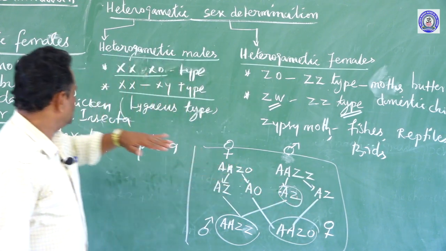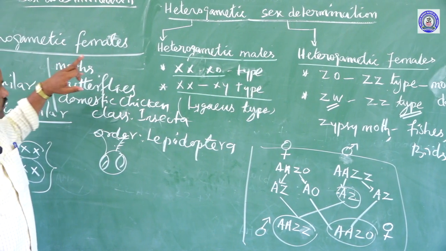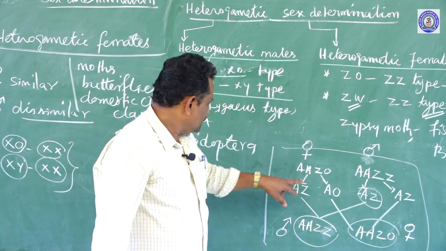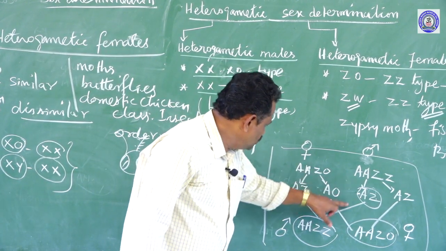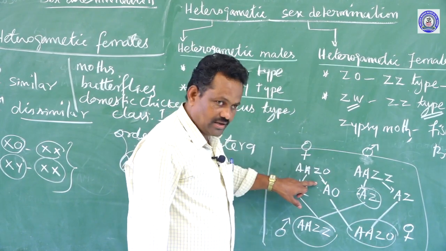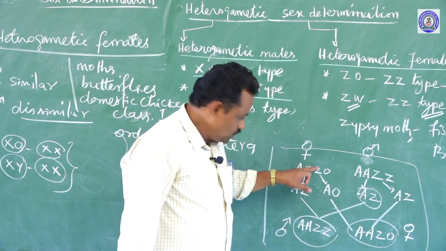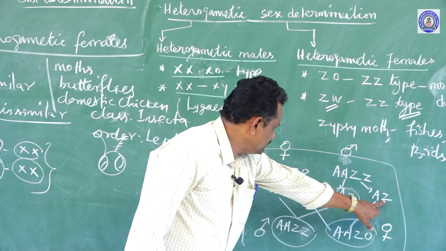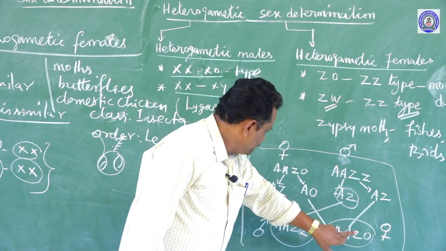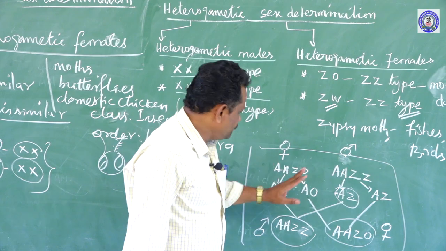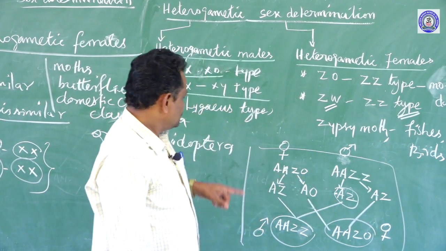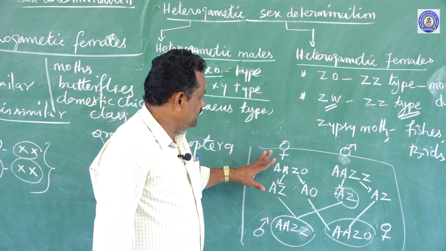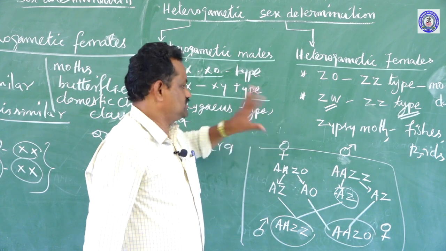So it is just opposite to the sex determination seen in the case of human beings and Drosophila. So here the female produces gametes without a sex chromosome, and when it is fertilized by the Z chromosome bearing male gamete, that develops into a female. So maleness and femaleness depend upon the heterogametic chromosomes produced either by the male or female organism.